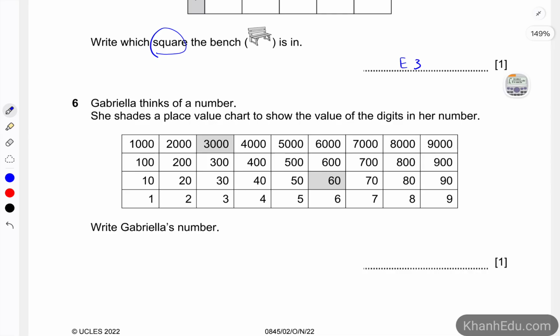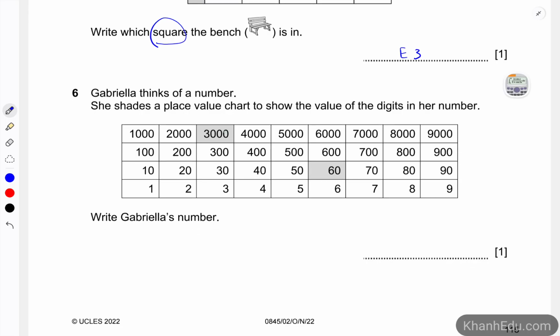Number 6, Gabriella thinks of a number. She shades a place value chart to show the value of the digits in her number. So there are two positions that she shades. So we take 3000 and add 60, which is 3060.